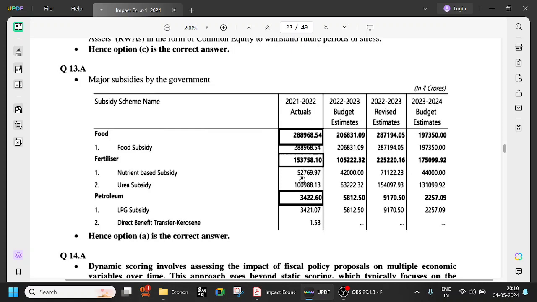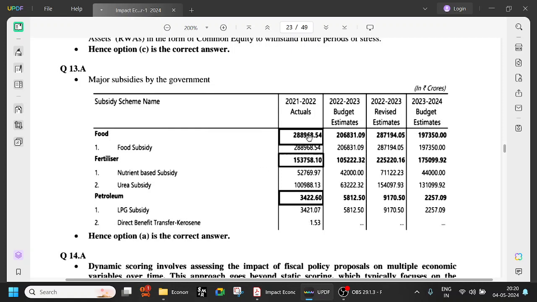But food subsidy and petroleum subsidy are on the decline. That is one thing which you have to note. And the direct benefit transfer for kerosene has been removed after 22. It is not there. So try to remember roughly.